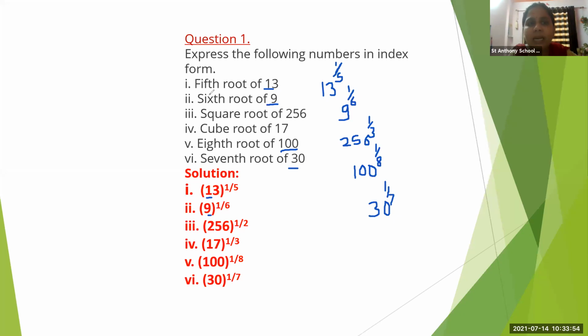Express the following number in index form. So fifth root of 30, sixth root of 9. So we'll write it as. Okay? Now next is